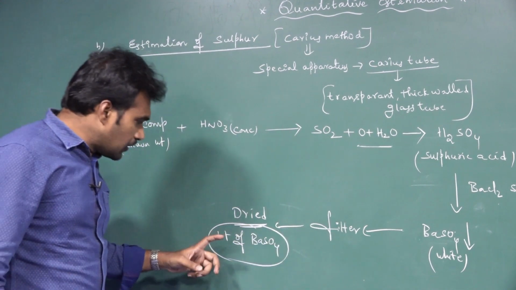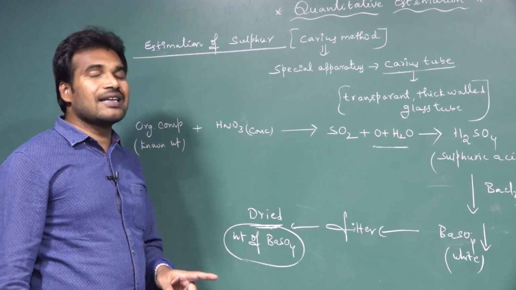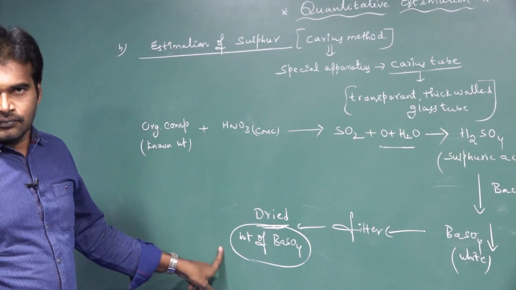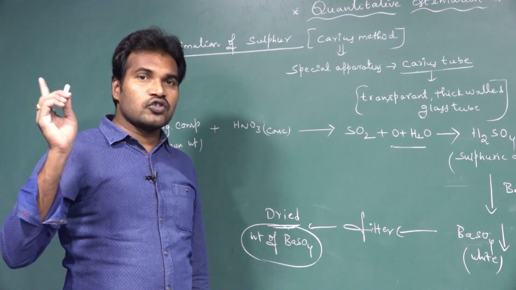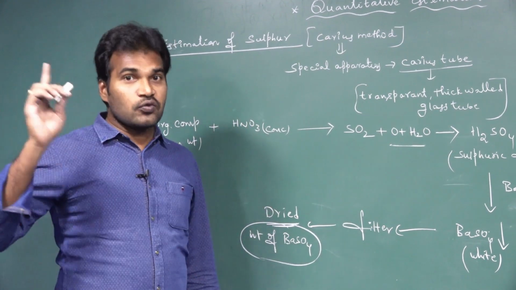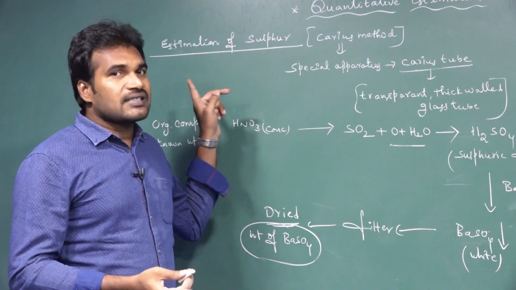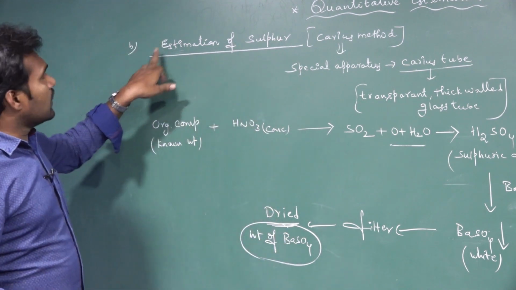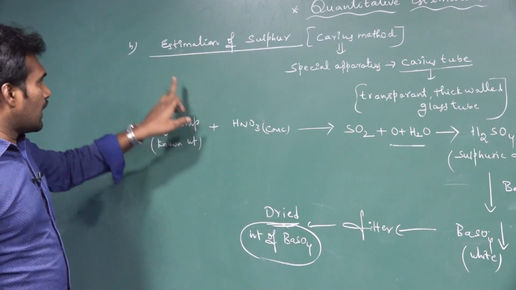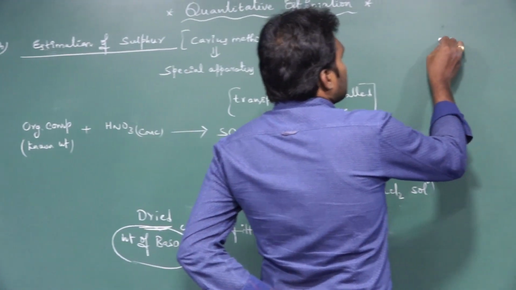Now, by using this weight of barium sulfate produced, we are going to calculate the percentage of sulfur. That is the importance of barium sulfate here. In case of carbon and hydrogen, by using the weight of carbon dioxide we calculated the percent of carbon, and by using the weight of water we calculate the percentage of hydrogen. Whereas in case of sulfur, by using the weight of barium sulfate, we are going to calculate the percent of sulfur.